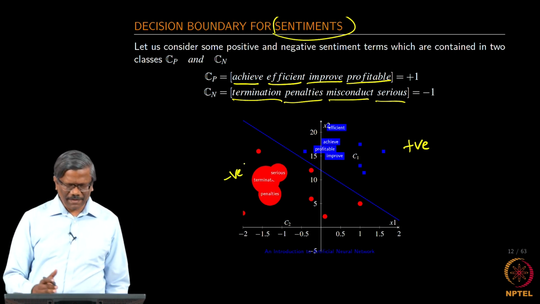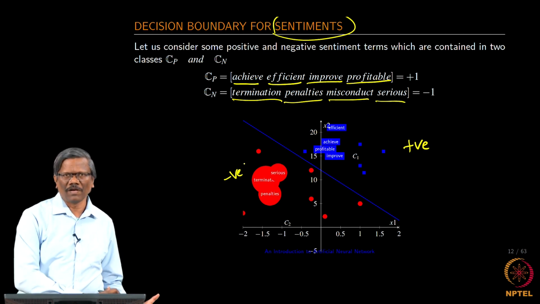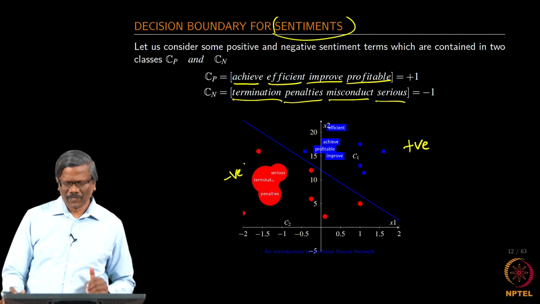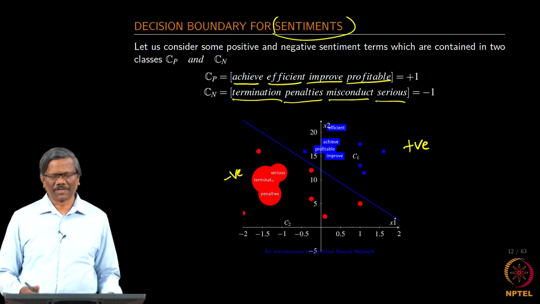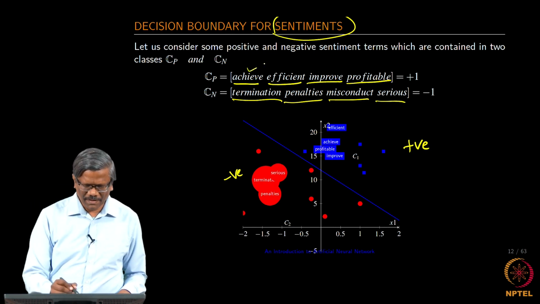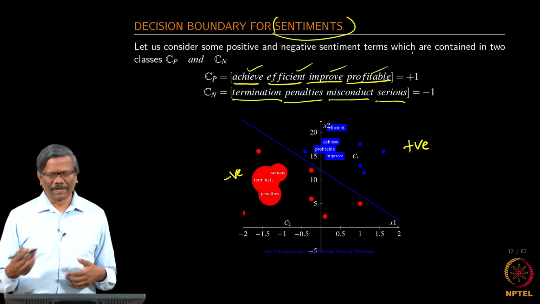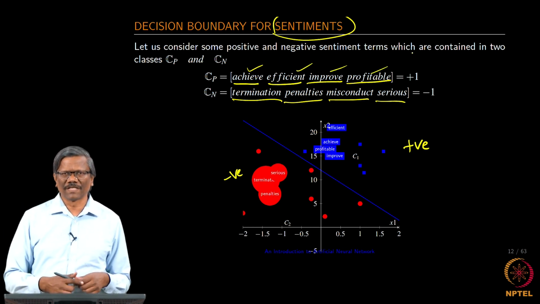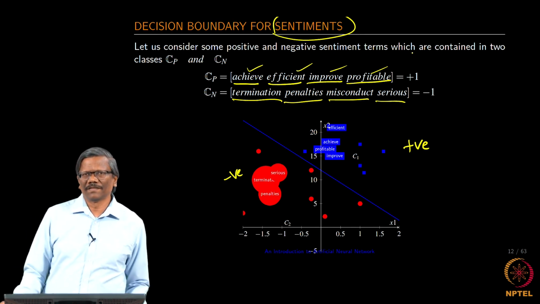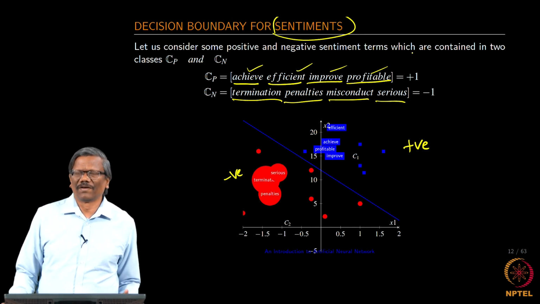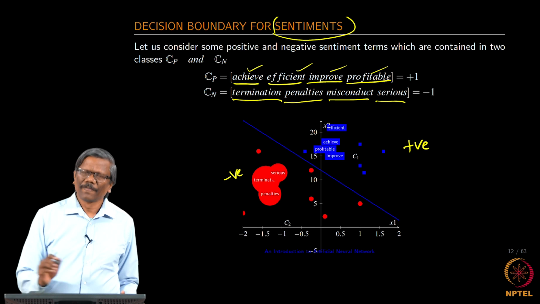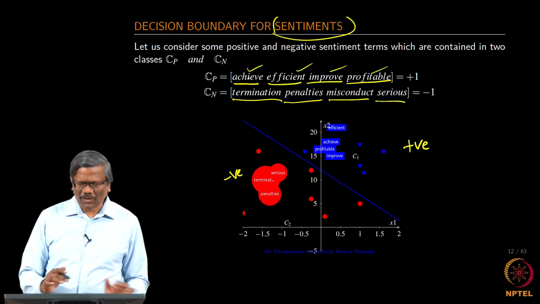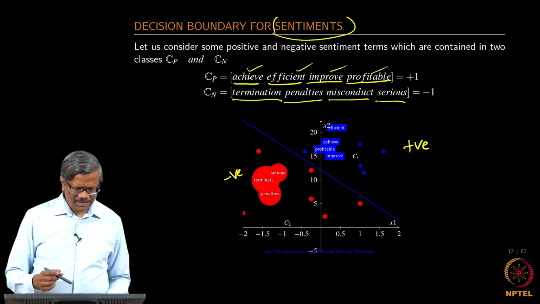So, all those negative words would fall to the left of the decision boundary and all those which are positive would fall on the right side of the decision boundary. So, this is one example. So, how do we do this? These are all words. So, how do I really provide the input? In earlier cases, it was so simple. We can provide the input as is in terms of integers or real numbers and so on. So, in this case, we require some transformation of the input parameters. So, we will talk about that. There is one example that I will be showing later.